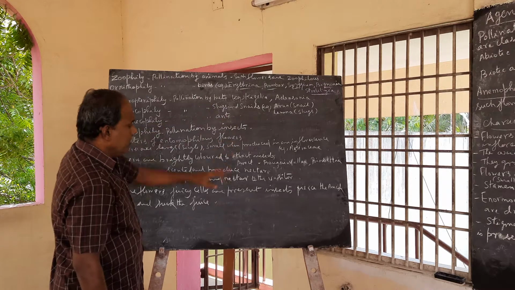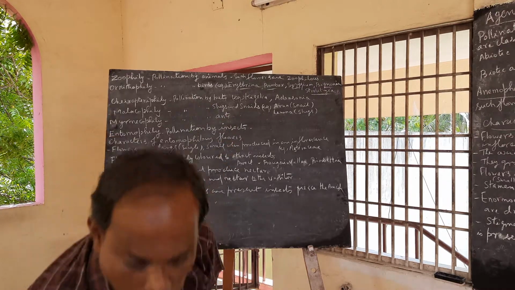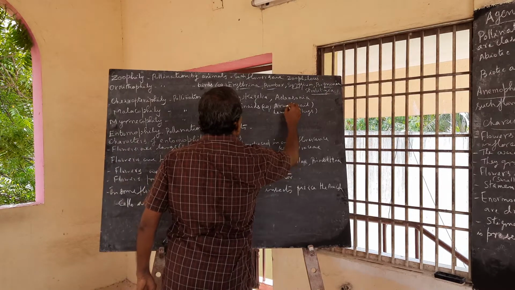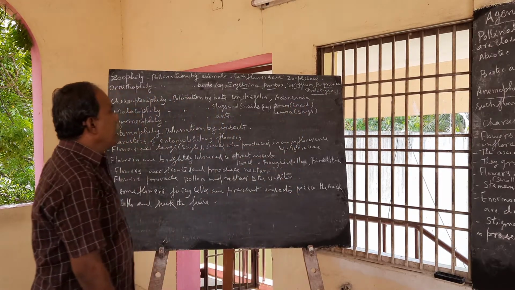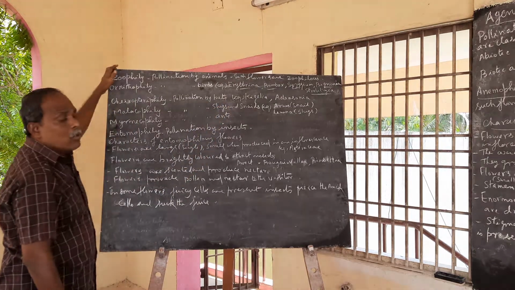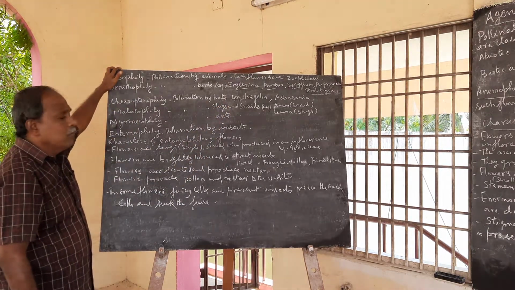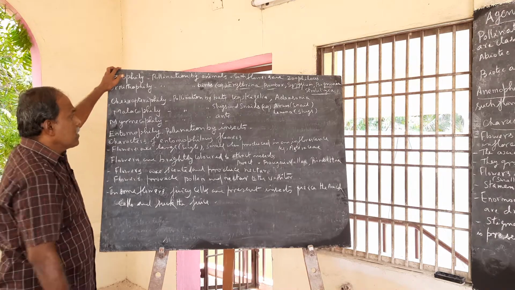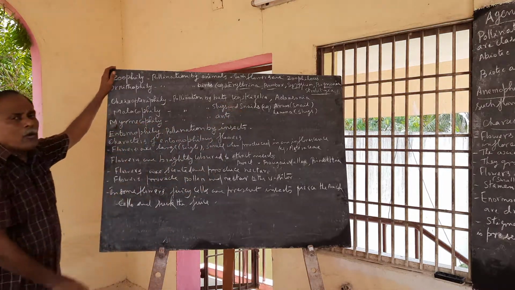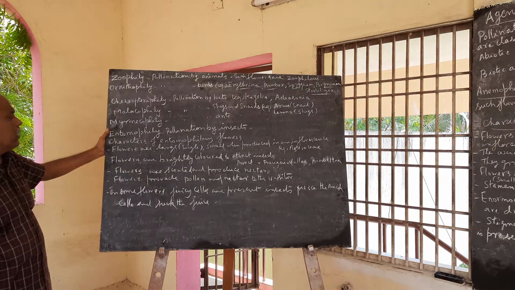Example: Arum and Lemna. Slugs, in the sense, are without shell. Snails have shell, but slugs do not have shell. Myrmecophily. Pollination by ants is called myrmecophily.